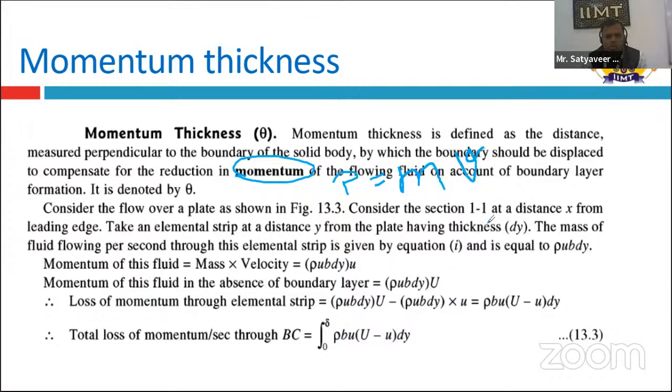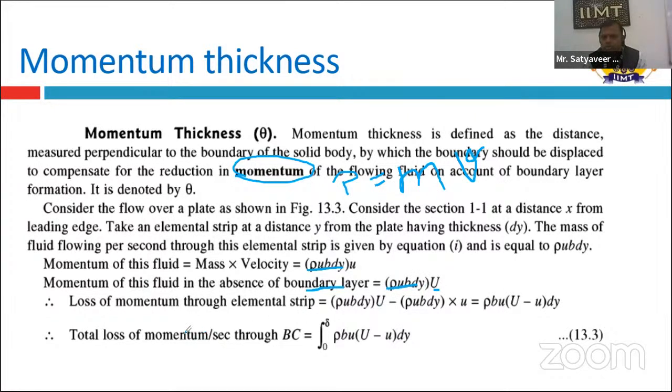Now we have to check what is the momentum of the fluid here. Momentum equals mass into velocity, and the mass we have calculated is rho u b dy, into u. That is the momentum of this fluid. Then the momentum in the absence of the fluid boundary equals mass into velocity, where that is the mass and capital U is the velocity.